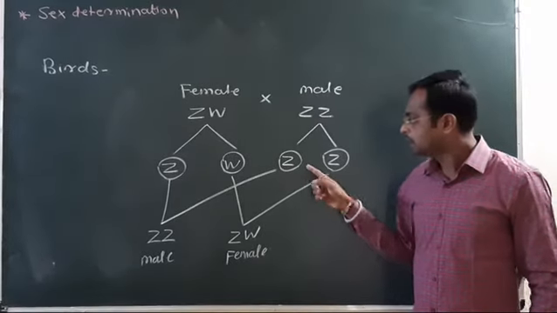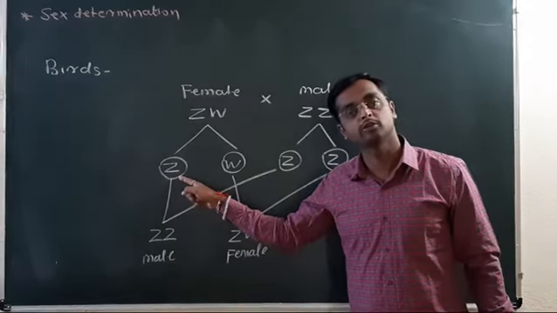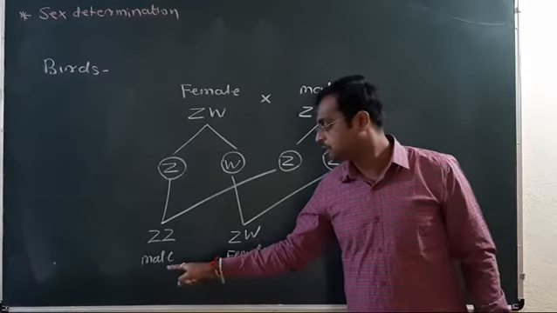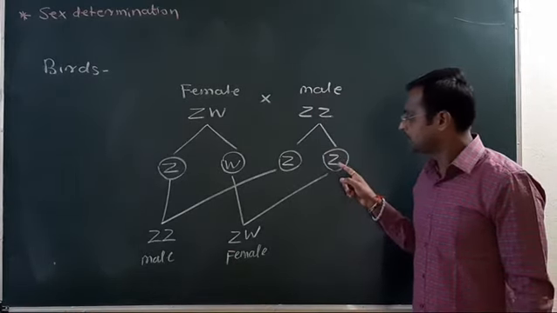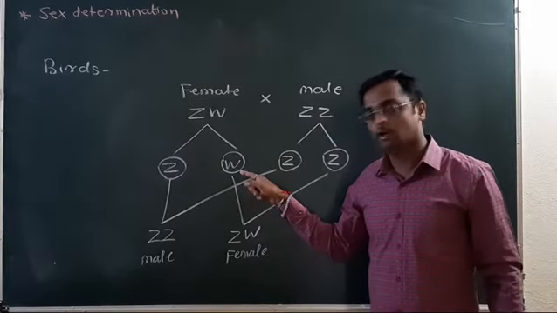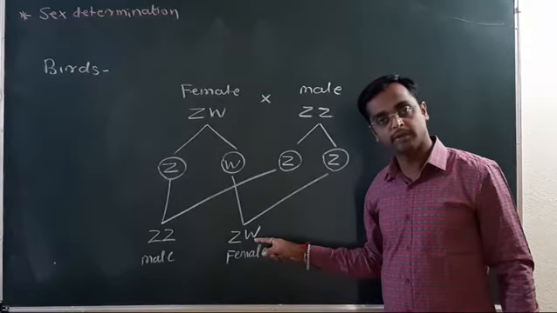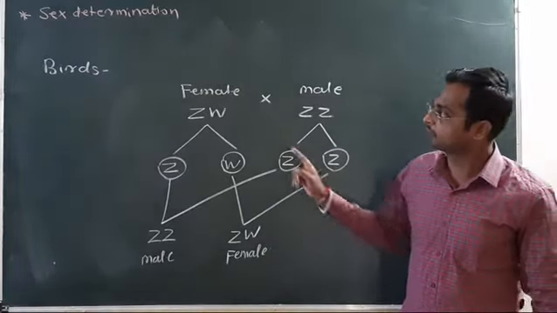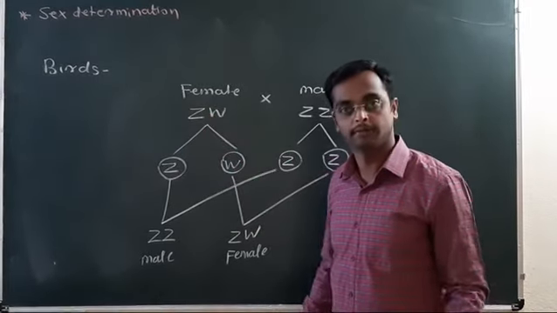If the sperm having Z fertilizes the ova having Z, then the ZZ genotype is formed, which is the male child. And if the sperm having Z fertilizes the ova having W, then the ZW genotype is obtained, which is the female. Understood? The female is responsible for sex determination in birds.